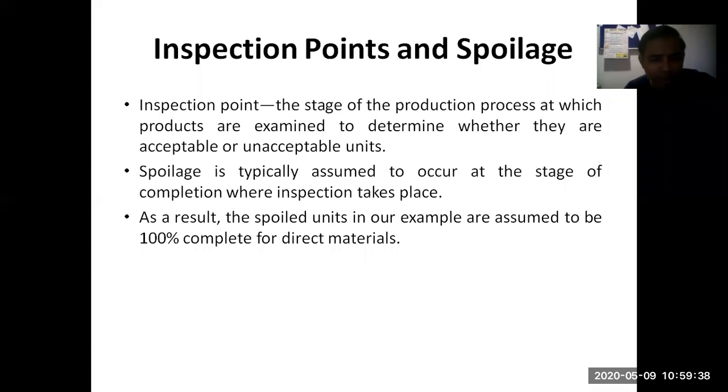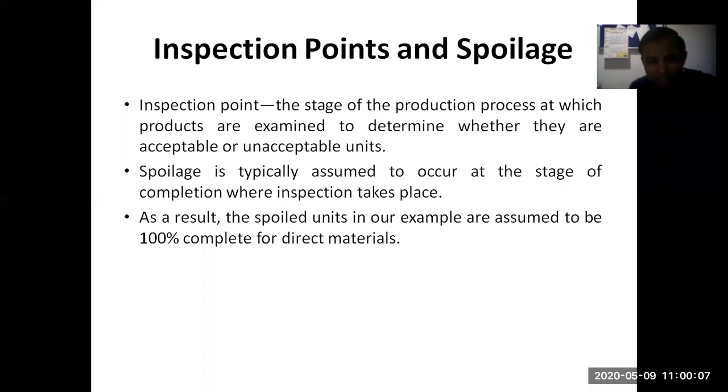So QC people give a certification whether the product is ready for sale in the market or is rejected or damaged or not up to the standard that a customer will accept. That is nothing but an inspection point. And units or batches or a number of products that are rejected by the quality checking point will be termed as spoilage.